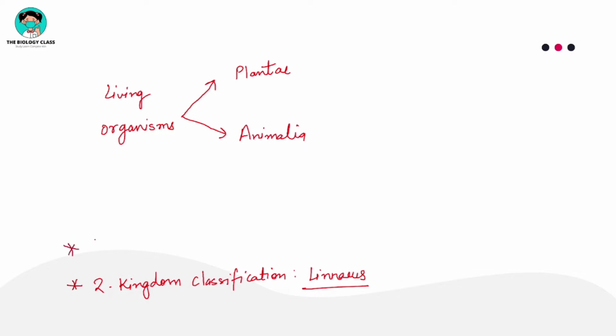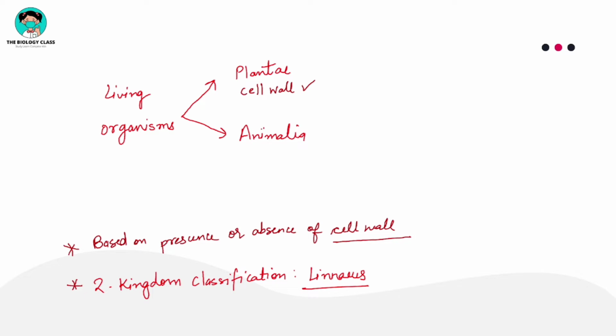He divided all the living organisms based on the presence or absence of cell wall. Very important. Based on the presence or absence of cell wall, he categorized all the living organisms into two categories, Plantae and Animalia. In Plantae he kept all those living organisms where cell wall was present, and in Animalia he kept all those organisms where cell wall was absent.